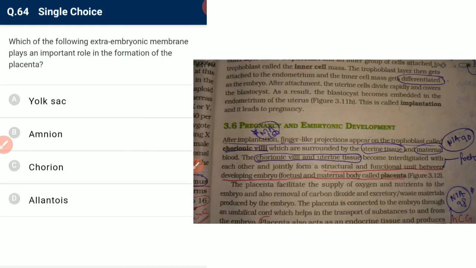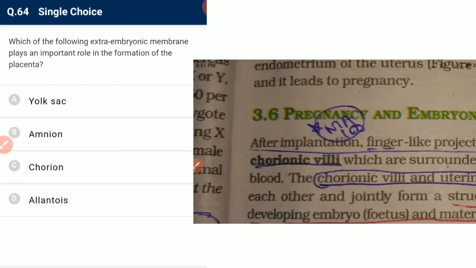Which of the following extra-embryonic membranes plays an important role in the formation of placenta? See, placenta is formed by the chorion. That's why it is known as chorionic villi. The tissue around the mother is known as chorionic villi because it helps in maintenance of the embryo. That is not amnion, sorry, it is chorion.